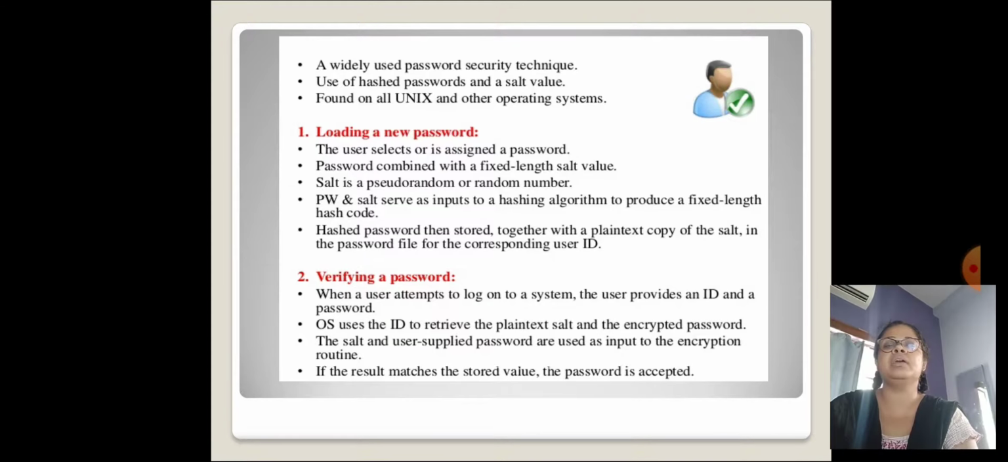Password combined with a fixed length salt value. Salt is a pseudo-random or random number. Password and salt serve as inputs to a hashing algorithm to produce a fixed length hash code. The hashed password is then stored together with a plain text copy of the salt in the password file for the corresponding user ID.